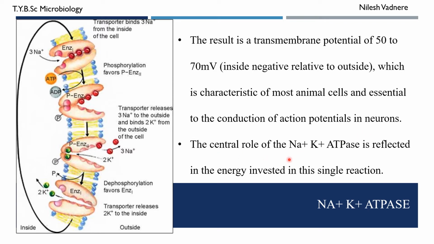The central role of sodium potassium ATPase is reflected in the high energy invested in this single reaction. It is very essential for the cell to maintain this particular electrical gradient, and that's why the cell invests energy in maintaining this gradient.